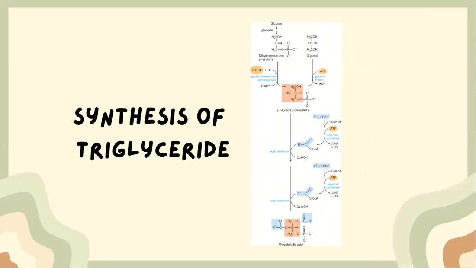Phosphatidic acid is found in small amounts in cells but is a central intermediate in lipid biosynthesis. It can be converted either to a triacylglyceride or to a glycerophospholipid.